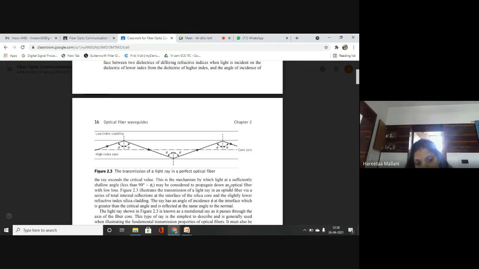Now students, please draw this figure 2.3 in your copy. Next figure, figure 1 had 3 figures A, B, C. Figure 2, transmission of a light ray in a perfect optical fiber.